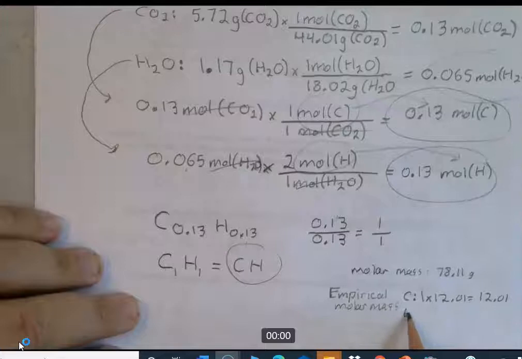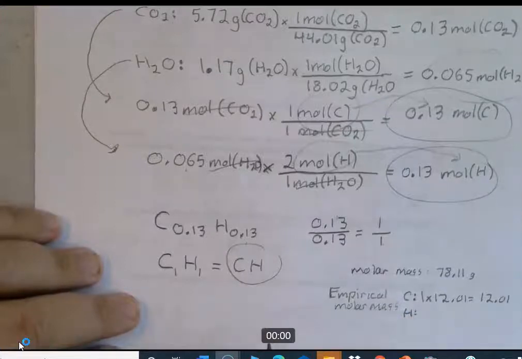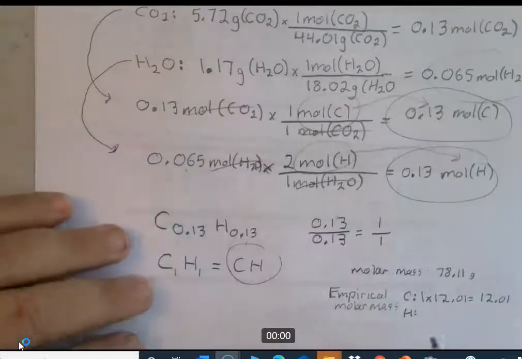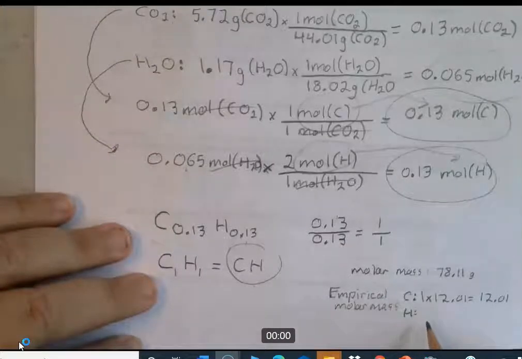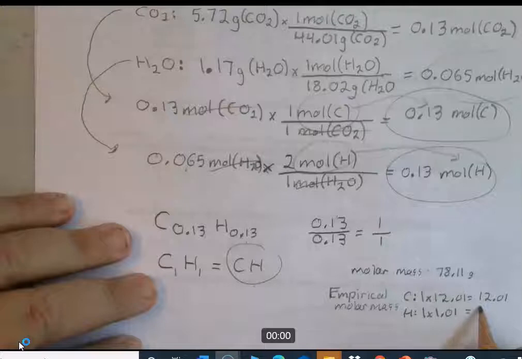And for hydrogen, again, this is not a real molecule. Well, maybe it is, but at this point you don't think it is. But you're just computing the molar mass of that empirical formula. And there's 1 hydrogen, that's 1 times 1.01. And that equals 13.02.